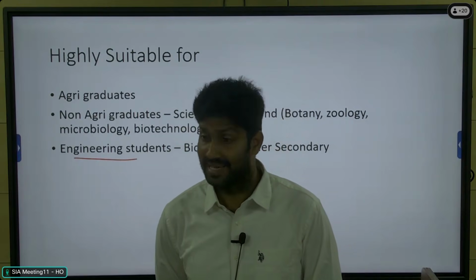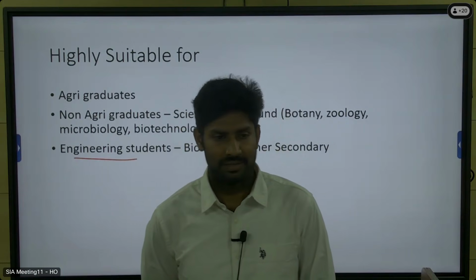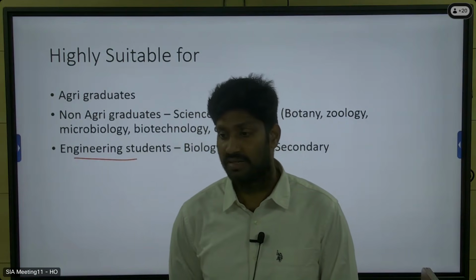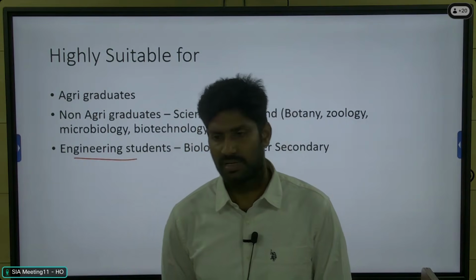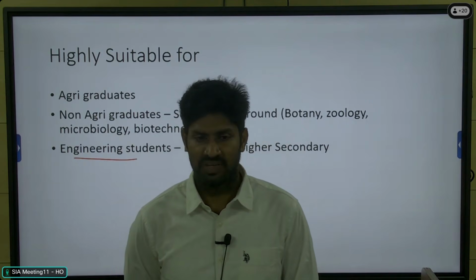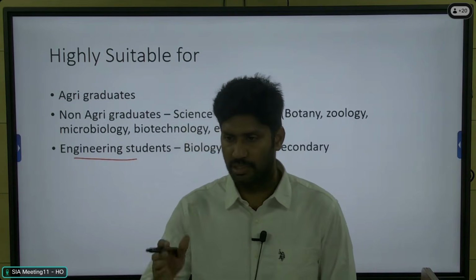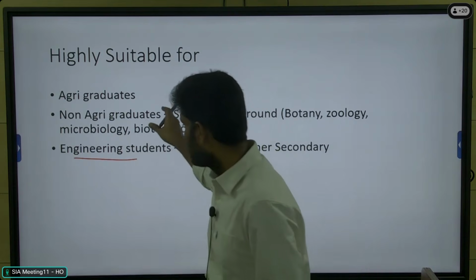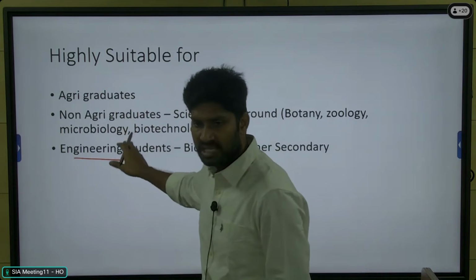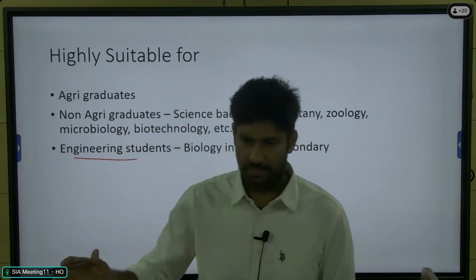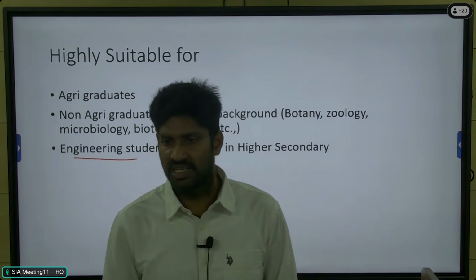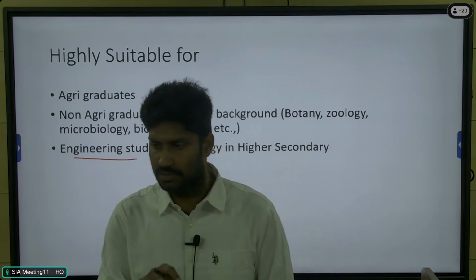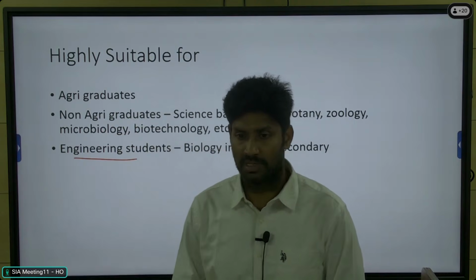It is highly technical, and in paper two you may find it very difficult to follow many areas. My suggestion is that if you are interested in biology and studied biology in plus one, plus two, and for agri graduates and bioscience graduates, they can choose agriculture optional. For arts students and engineering graduates with computer science, you can think about some other optional.